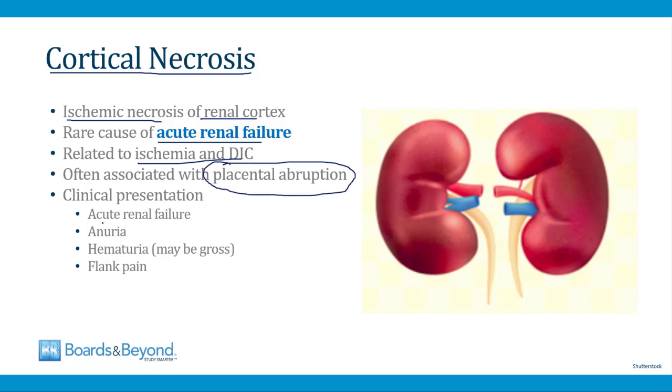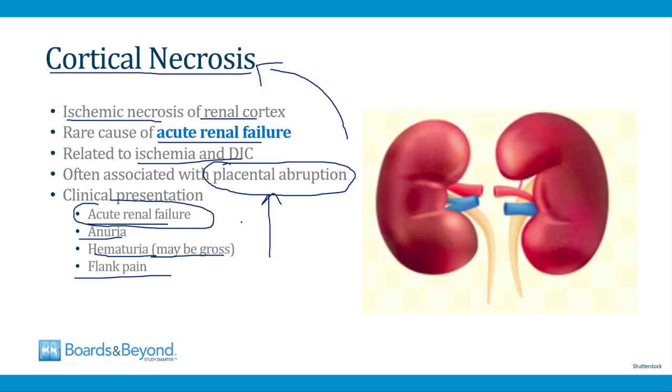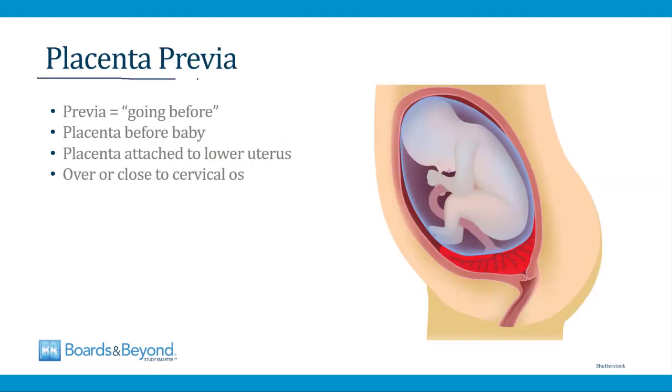The presentation is as acute renal failure in a woman with placental abruption. There's often anuric renal failure, so no urine will be produced. You can see hematuria, sometimes it's gross, and the woman can also have flank pain. And the management is the same as the management of most forms of acute renal failure, but you should be aware, especially for your boards, that cortical necrosis is a special cause of acute renal failure, often seen in women with abruption. Next, let's talk about placenta previa.